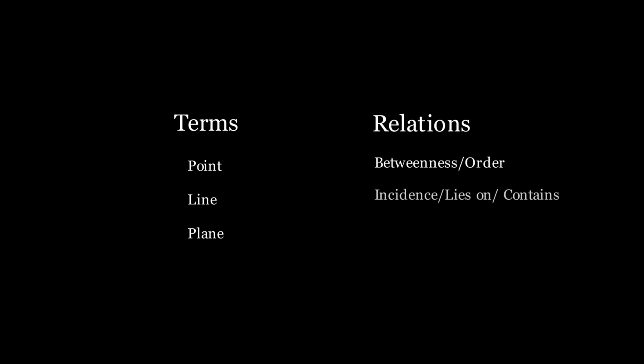Starting off with the primitive notions, Hilbert categorizes these into terms or relations. The three terms are point, line, and plane, and the three relations are betweenness, incidence, and congruence. When we talk about betweenness, we use the asterisk notation and it is denoted by A*B*C, which would explicitly mean that B is between A and C.